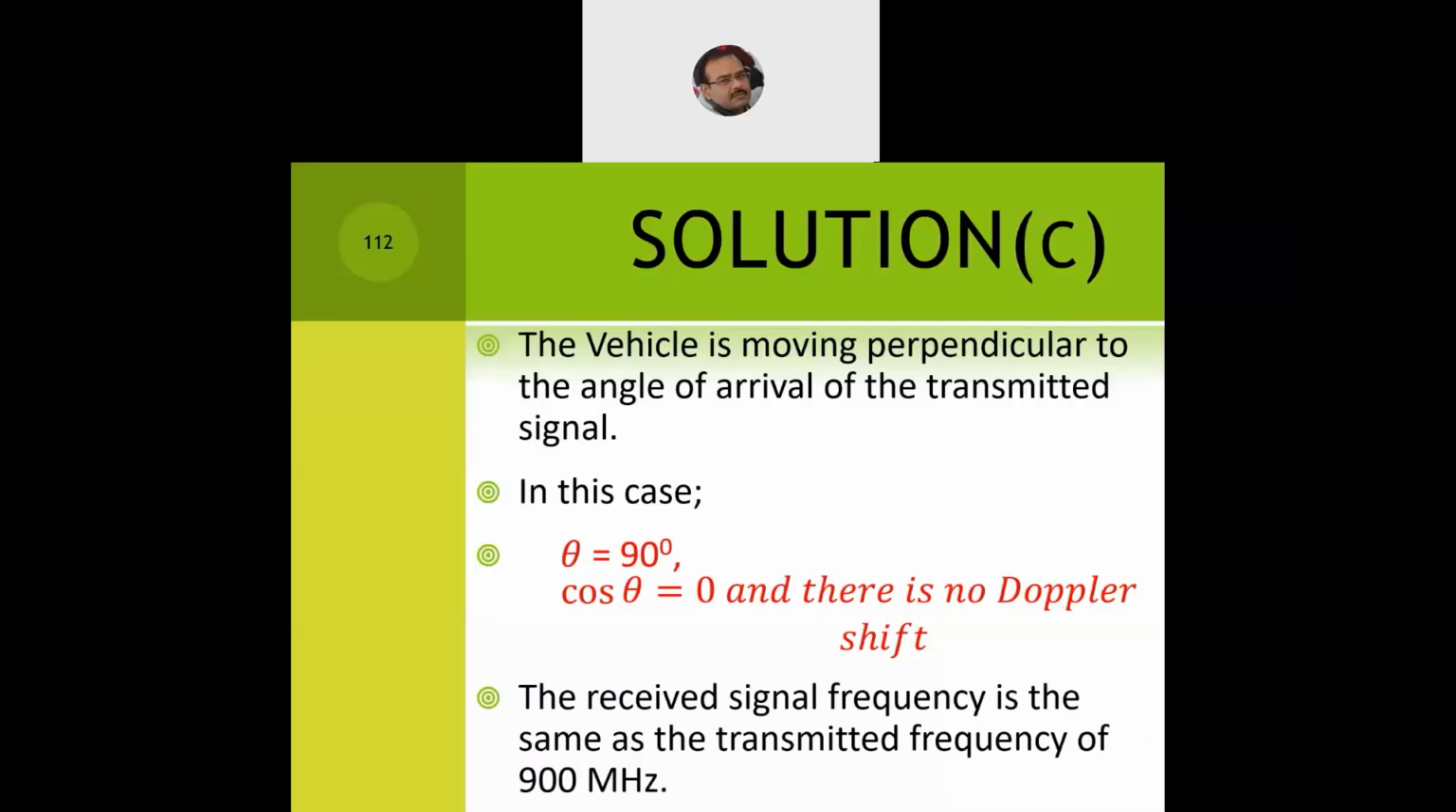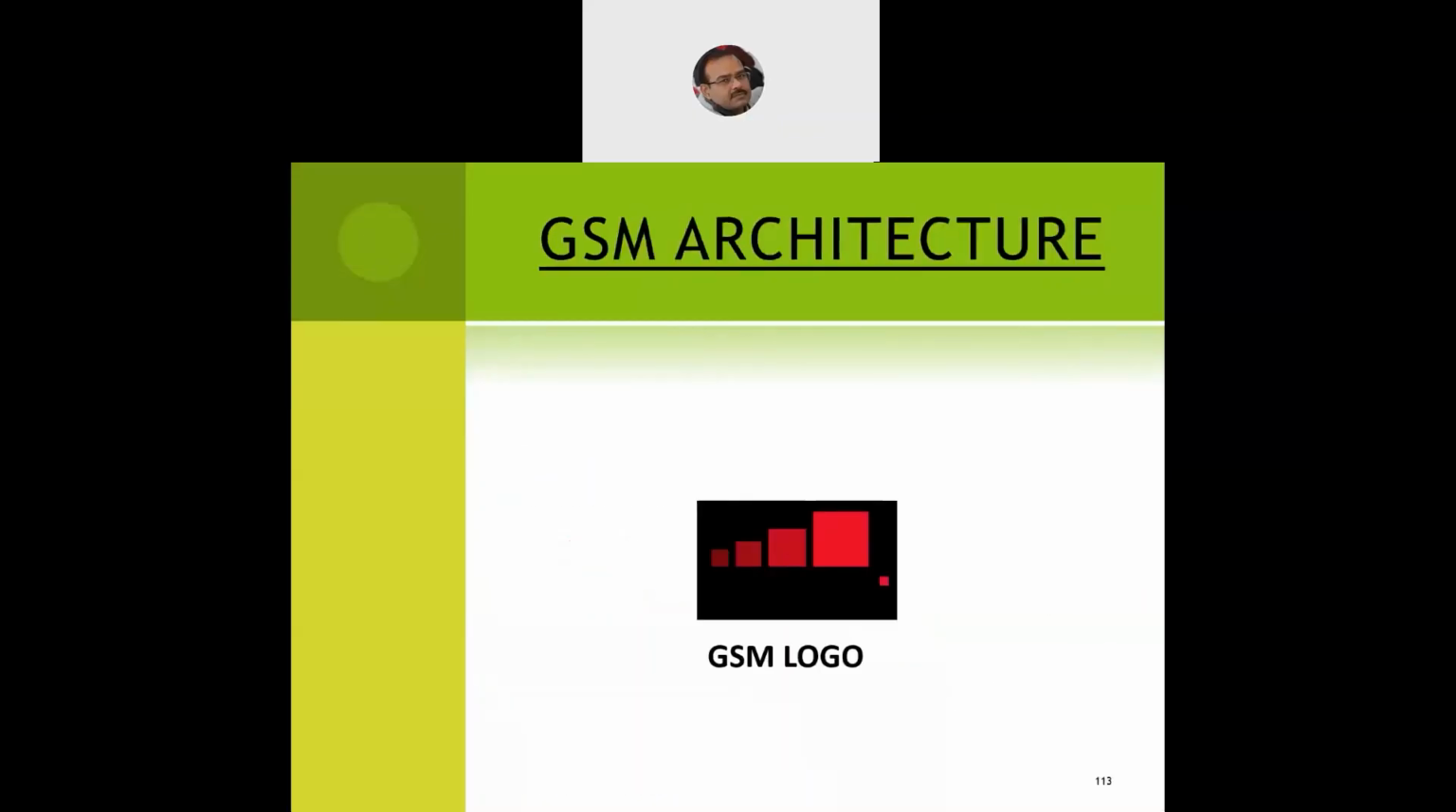Now this we are computing at the recipient, at the receiver side. So the received signal frequency is the same as the transmitted frequency of 900 megahertz. Now that completes the AMP system.